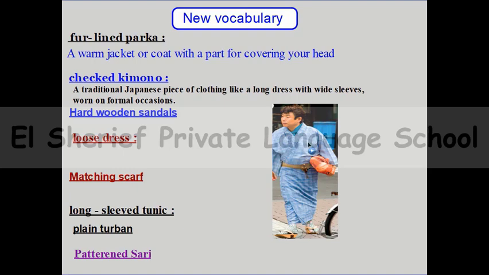Can you find this? This pattern is full of squares. So this is the word of checked. Checked equal full of squares. Kimono, this shape of clothes is called kimono. And by the way, this man is wearing here hard wooden sandals. So here the man is wearing checked kimono and hard wooden sandals.